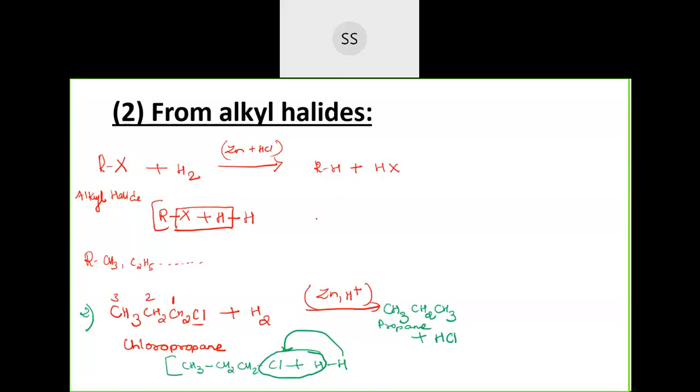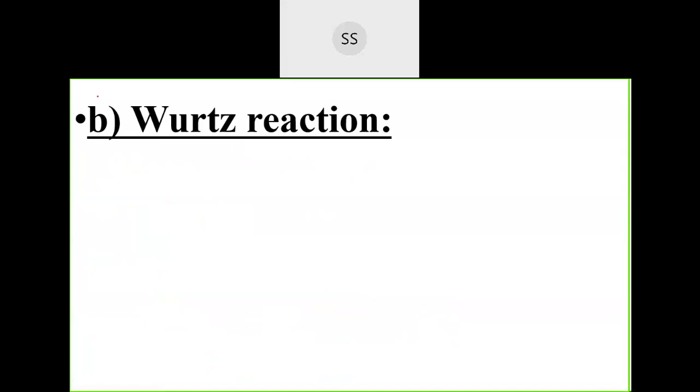I'll go for second preparation now. This was first one, okay, from alkyl halide. Again from alkyl halide itself, a second preparation, it's a name reaction, and name reactions are very important, okay. I'm putting a star mark here because name reactions you have to study at any cost.